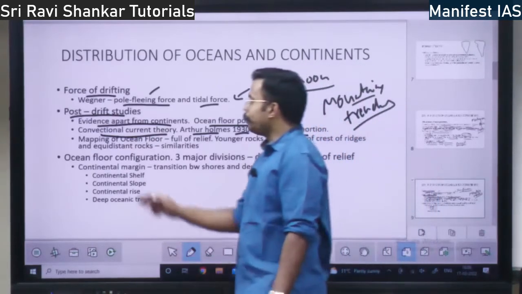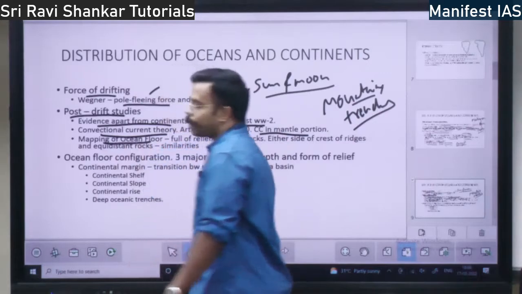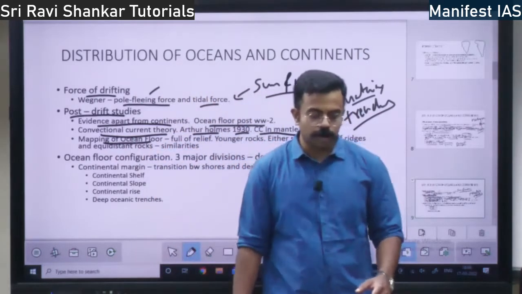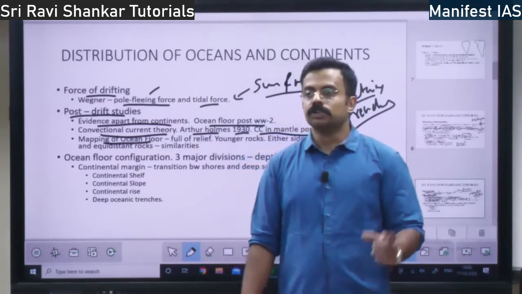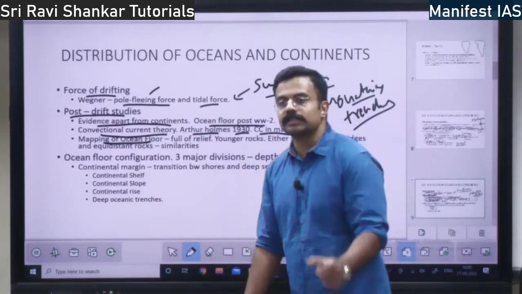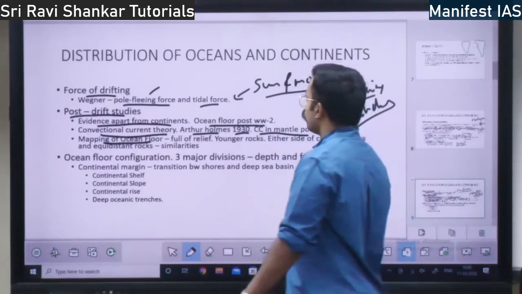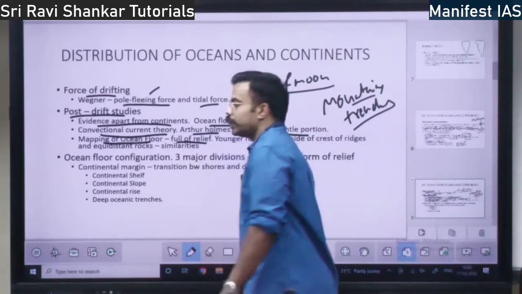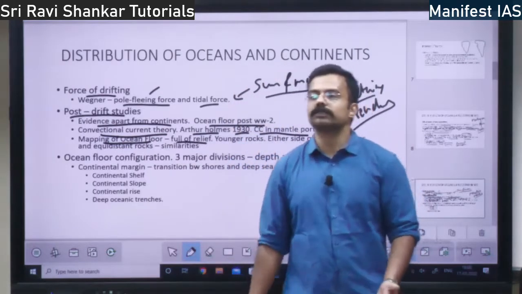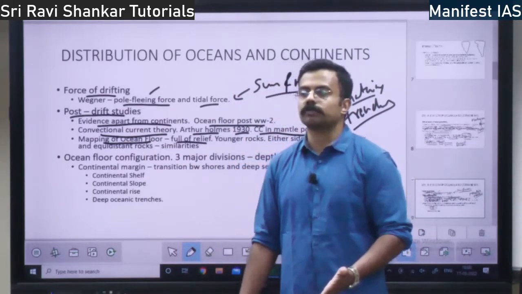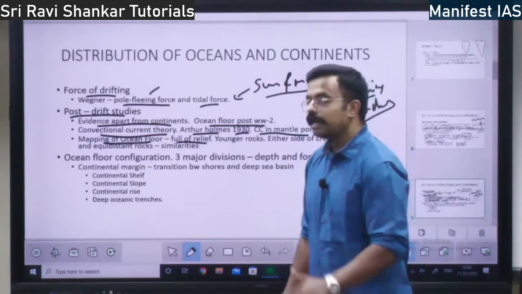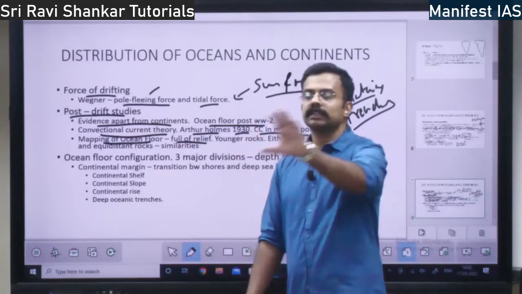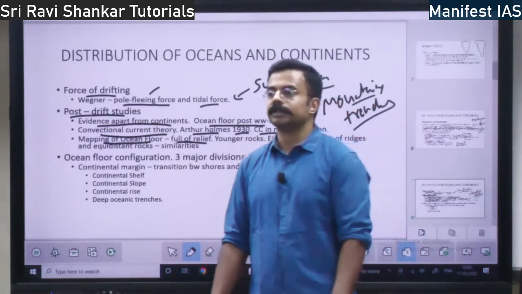Next you have mapping of the ocean floor. Mapping of the ocean floor is called bathymetric studies. So in the bathymetric studies, when they study the ocean floor, what happens? It is full of relief, full of mountains, full of various landforms within the oceans. So they say you cannot say that the ocean floor is empty, right?